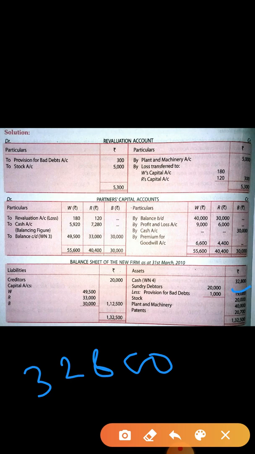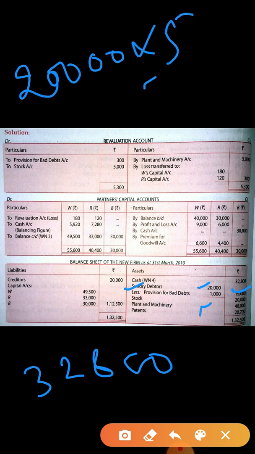Okay. Now next is sundry debtors. Sundry debtors is 20,000 and the new provision is 1,000. That you have found out in this way. You have already found out 5%. So the new provision is 1,000. So subtract it and write down the new amount of debtors. Now stock. Is stock increased or decreased?